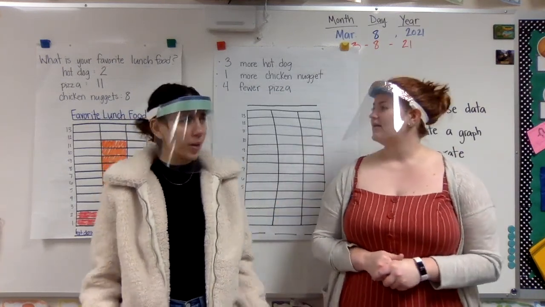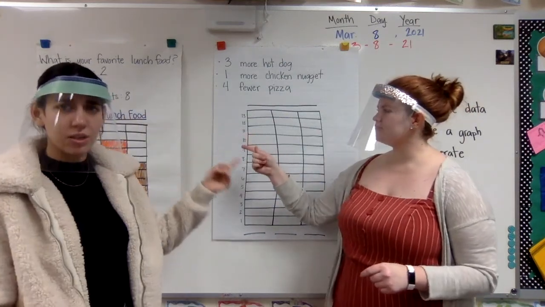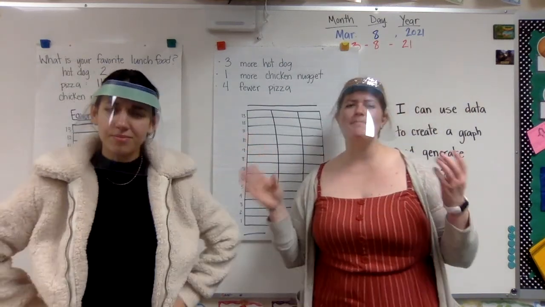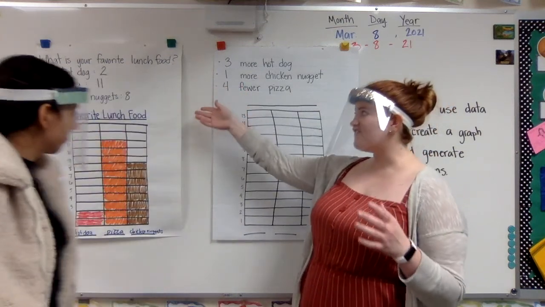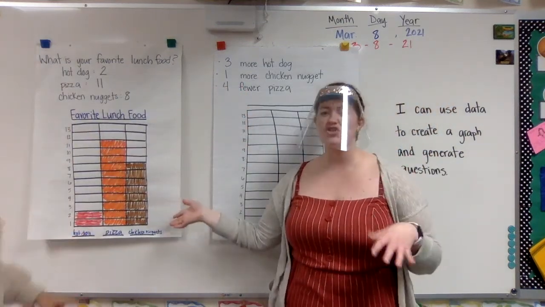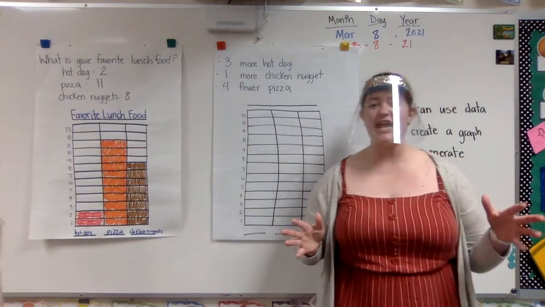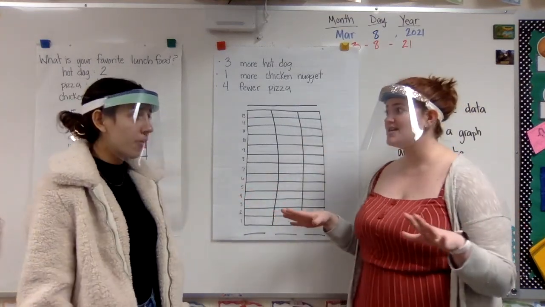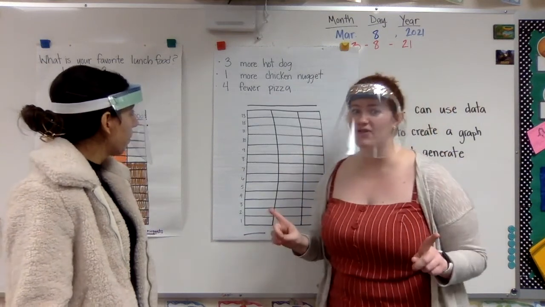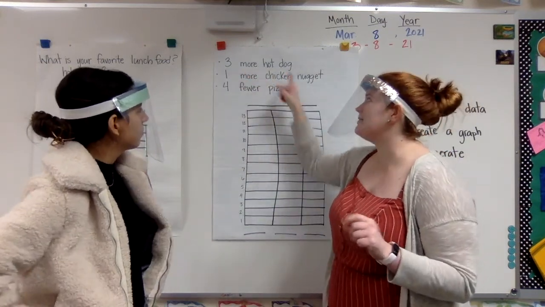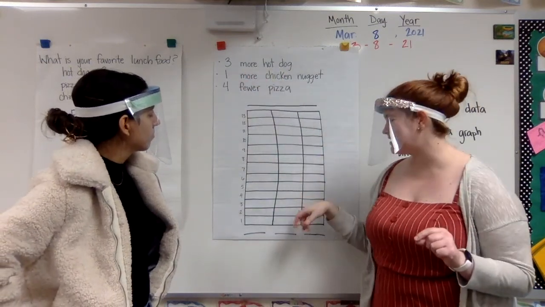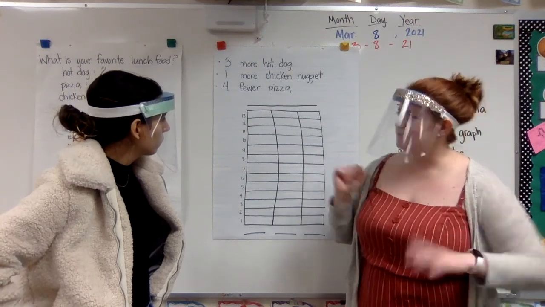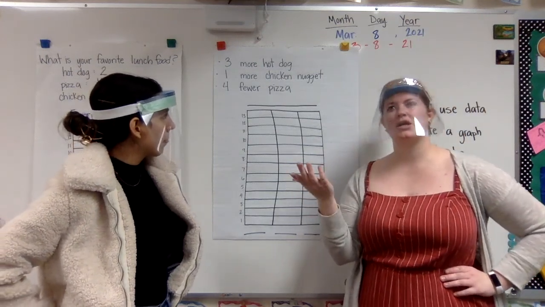That's right. Well, we already have a graph I'm seeing on the board. That's right. Last week we made a graph about our favorite lunch, and this was first grade favorite lunch. But today we have new data. Wow. We have new data, okay? We have new data, but we don't have it all the way. It says 3 more hot dog. So do I just need to put 3? But it says more. That's right.